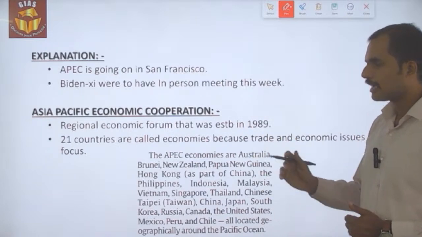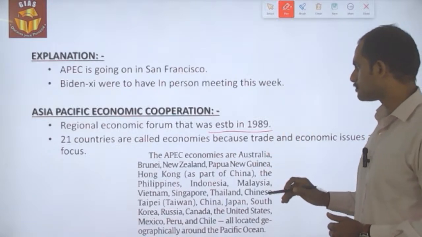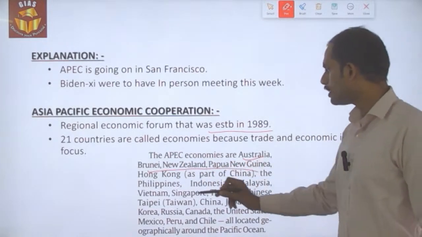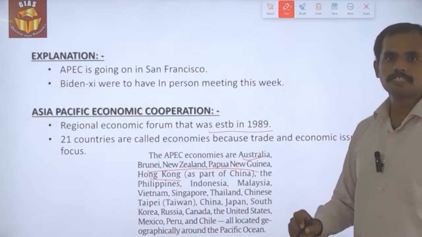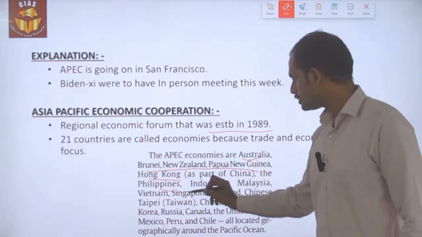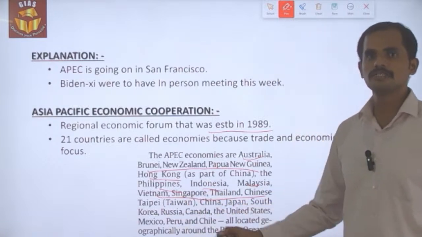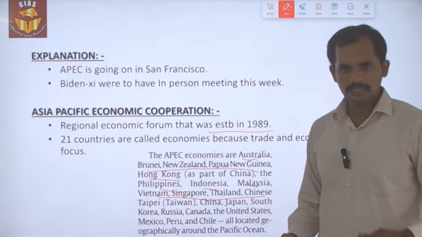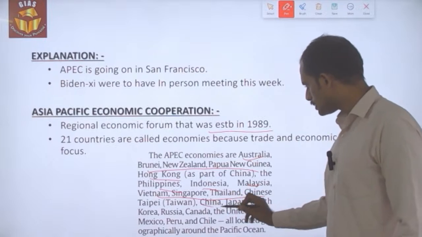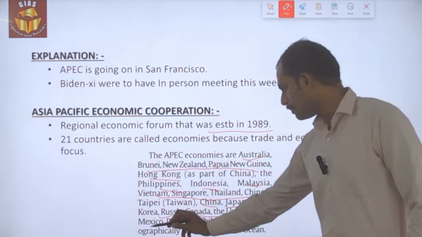It is a regional economic forum that was established in 1989, and 21 countries are part of it. They are Australia, Brunei, New Zealand, Papua New Guinea, Hong Kong. Hong Kong is participating as a distinct economy, but as a part of China. At the same time, Philippines, Indonesia, Malaysia, Vietnam, Singapore, Thailand, Chinese Taipei, that is Taiwan. Taiwan is also participating as a distinct economy, but in the name of Chinese Taipei. And then mainland China, Japan, South Korea, Russia, Canada, US, Mexico, Peru, and Chile.